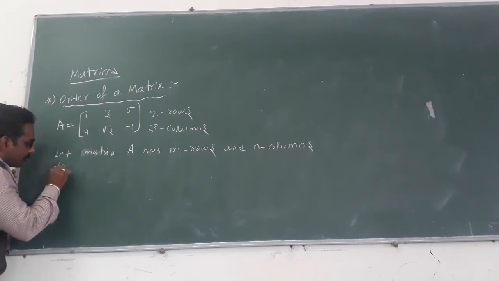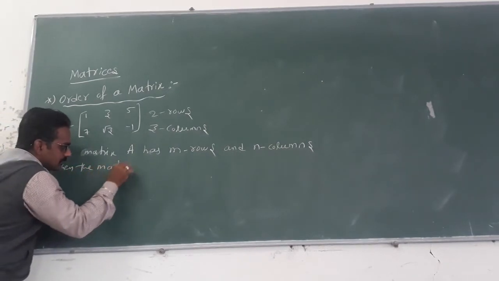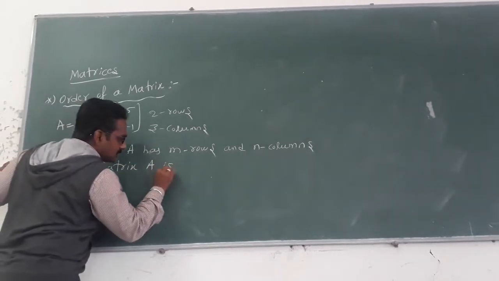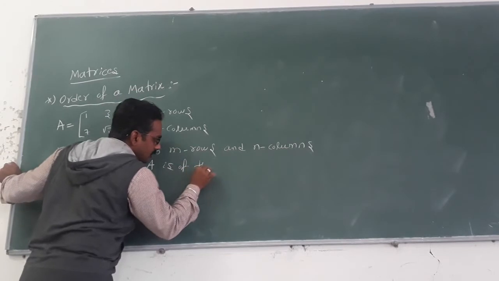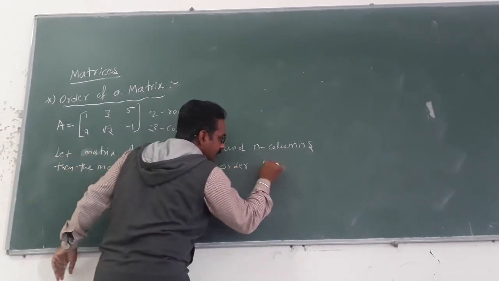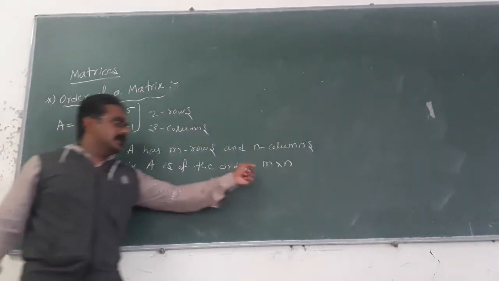Then the matrix A is of the order m by n, not m cross n.